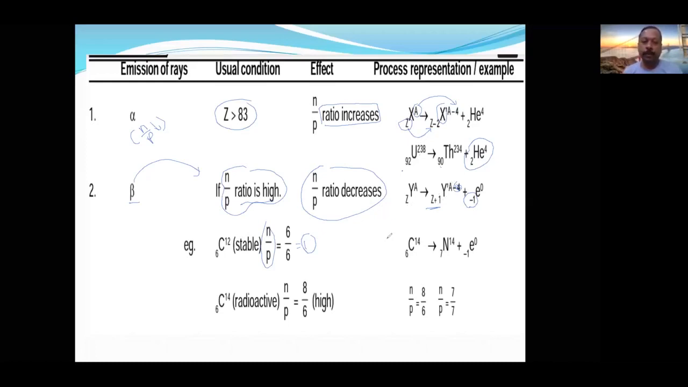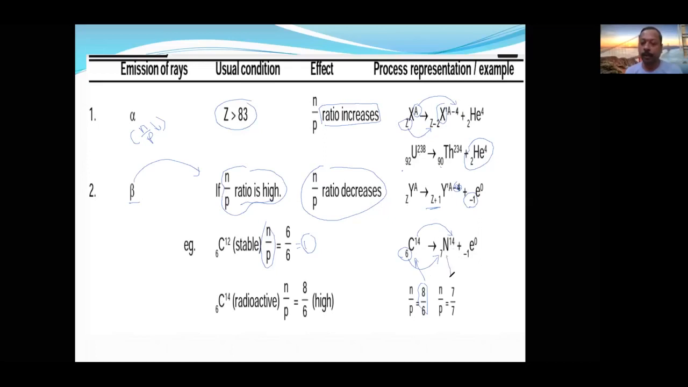So when the N by P ratio is 8 by 6, that is nearly 1.25, it is supposed to be 1. The N by P ratio is high. It wants to decrease the N by P ratio, so it will go for beta emission. Now let us see if it undergoes beta emission: the atomic number increases by 1, but the mass number remains the same. Initially the N by P ratio was approximately 1.25.